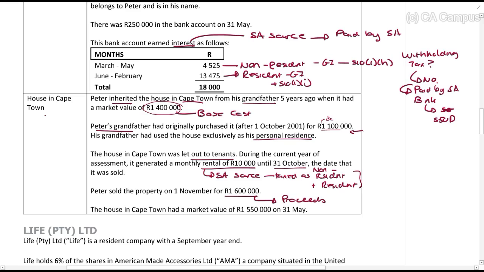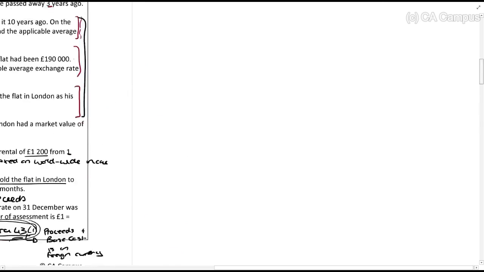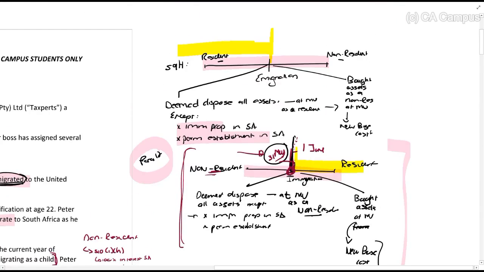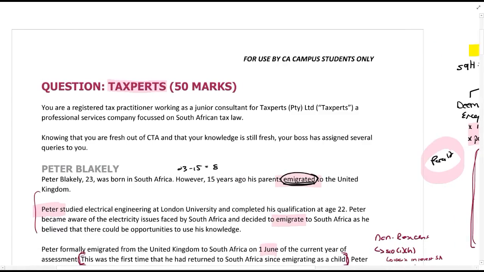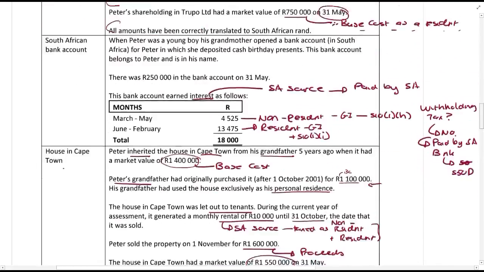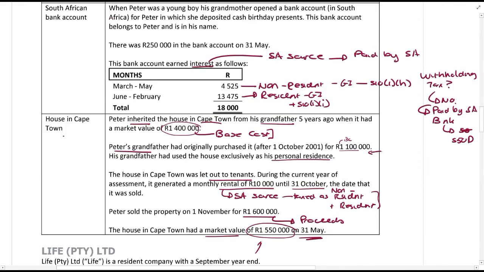That's proceeds. And they tell you the house in Cape Town had a market value of 1.55 million on the 31st of May. So what they're saying here is that's also the market value on this date, right before he immigrated. But remember, this is immovable property in South Africa. So this was included and subject to CGT throughout. It's excluded from this rule, so it's not treated as if it was disposed of. So that base cost, when he inherited from his grandfather, is his base cost, not this. That's the trick here. And this is how this question is trying to test you if you really know those rules.